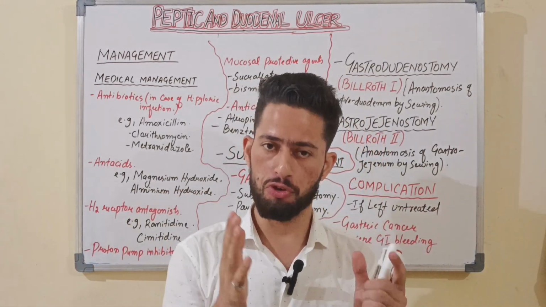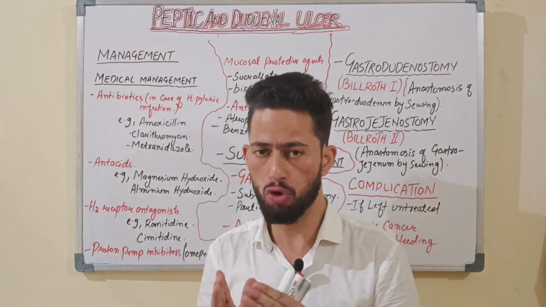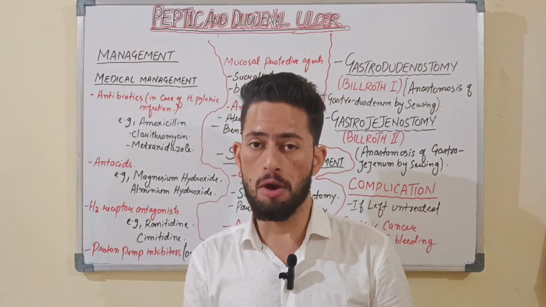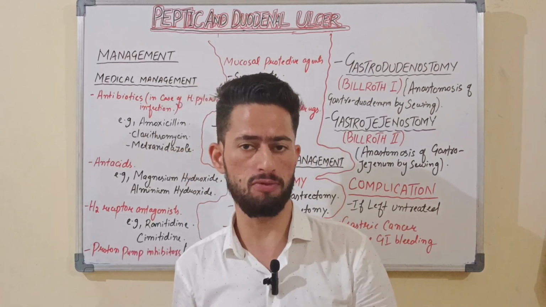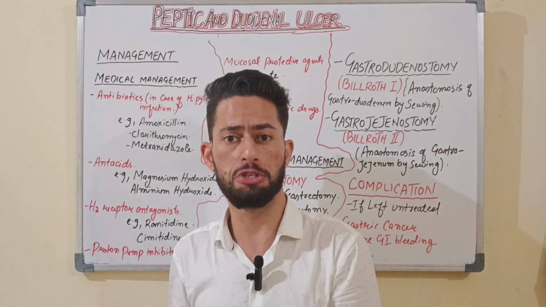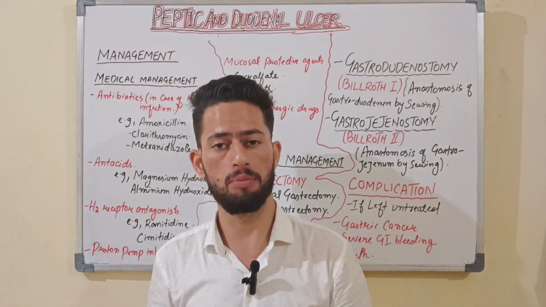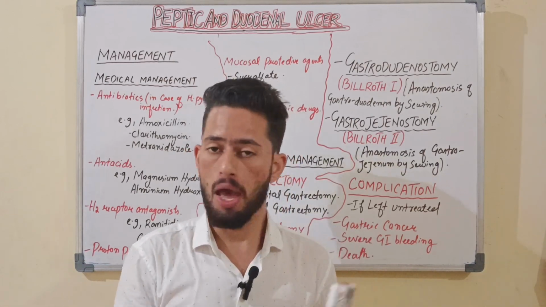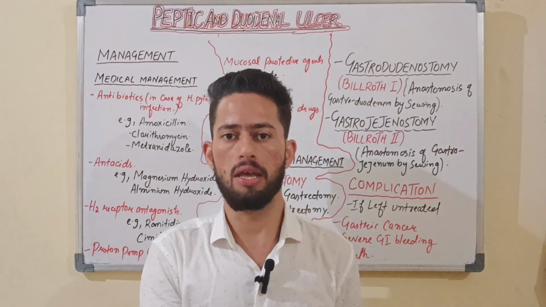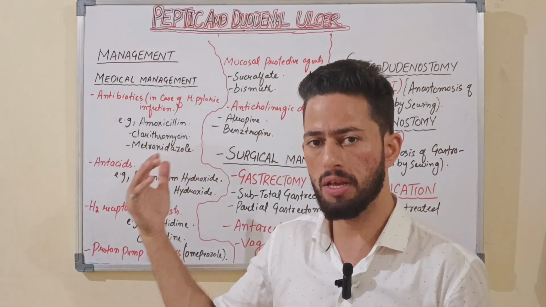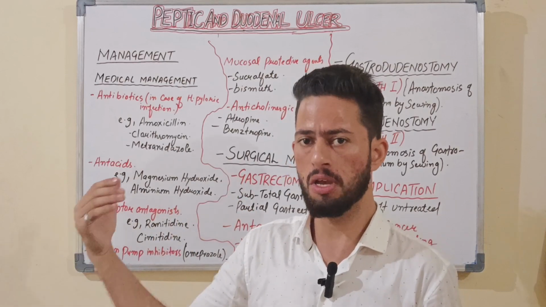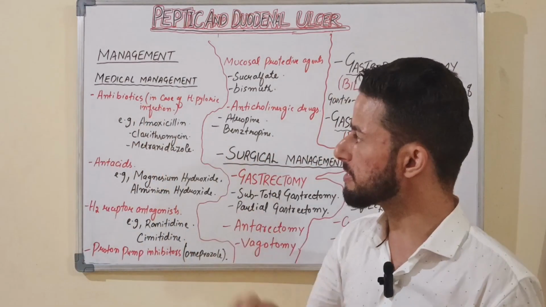The main objectives of the management would be relieving the discomfort, and protecting the patient from the occurrence of complications related to the disease. If this disease is left untreated over a period of time, a patient may also die in case of peptic ulcer disease. Okay, so I am going to tell you what the medical managements and the surgical managements are. First one is the medical management.